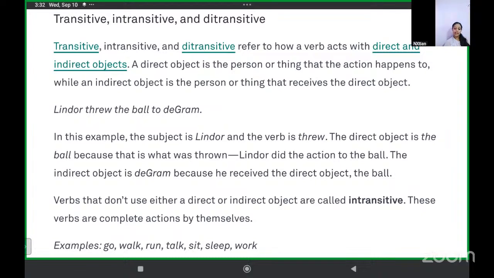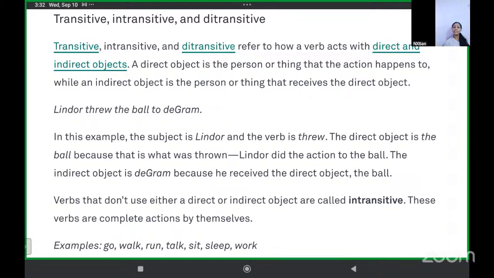The direct object is the ball, and the indirect object is Degram because he received the direct object, which is the ball.